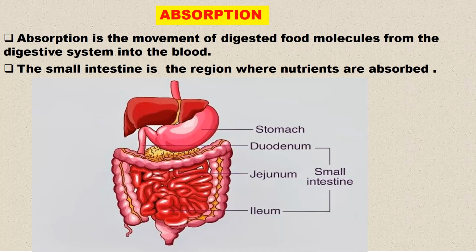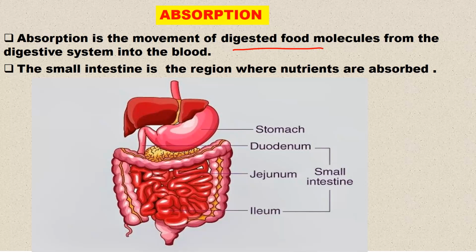All right, let us look at now absorption. What is absorption really? Absorption is simply the movement of digested food molecules from the digestive system into the blood. The small intestine plays a role in absorption of food nutrients, that is where nutrients are absorbed.